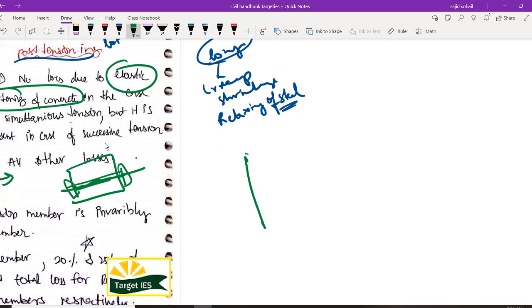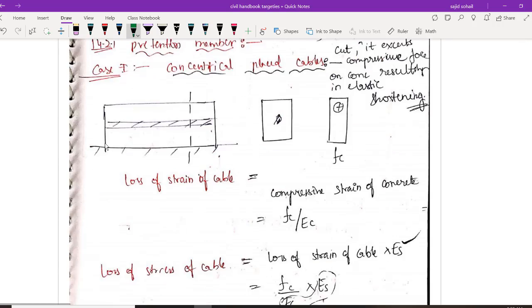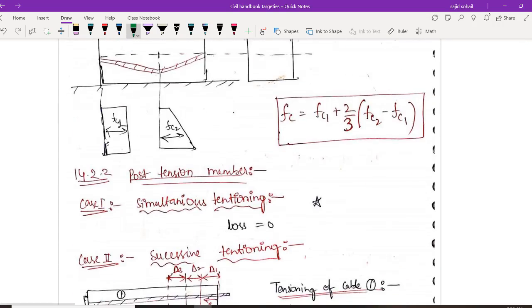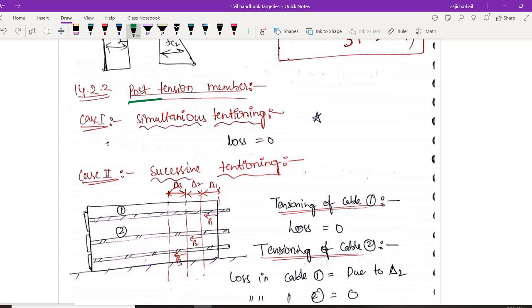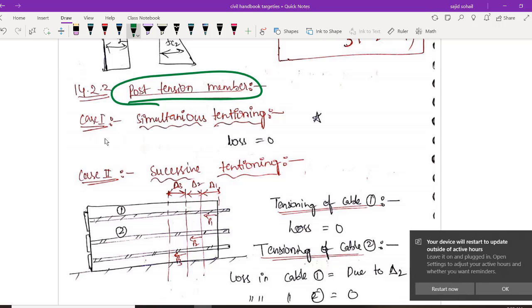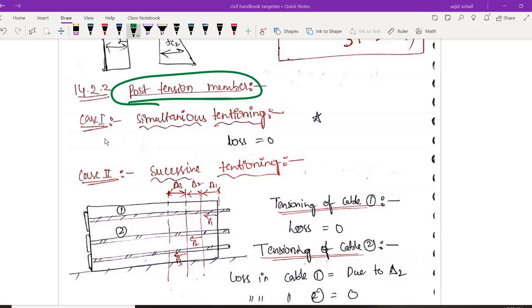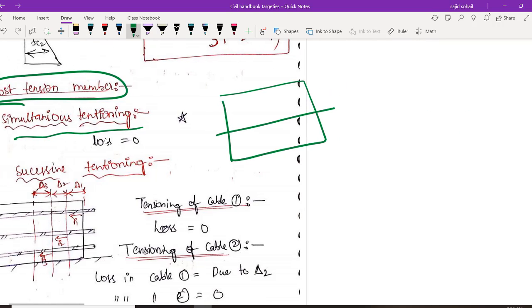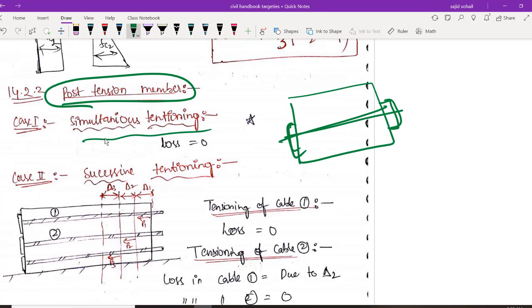Why? Let me make it very clear. Again, this is a very important bit when it comes to elastic shortening of concrete. I have given it here, you can scroll down a bit. So here it is a very important note. Elastic shortening will also be there in post-tensioning, but it depends on the way you are giving the pre-stress. If you are giving simultaneous tensioning, for example, if you have only one wire passing through your neutral axis or below your neutral axis and providing the anchorage, then there won't be any elastic shortening because you are stretching the wire and this anchorage is there. It will distribute the stress uniformly and you will not see much of this elastic shortening. I hope it is very clear.